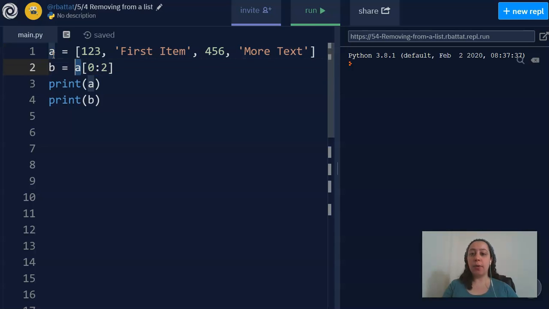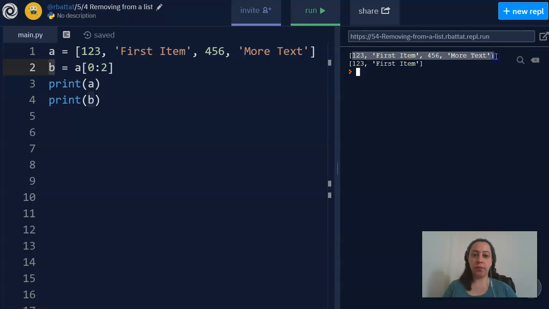And then if I put the name of my list, A, and my brackets, and then the indices where I want to start and finish, it will create a new list, and that I save into B. So if I run this right now, A, when it prints out, stays the same, but B is just indices 0 and 1 because we start at 0 and we end before the 2. So it doesn't include index 2, it stops right before index 2.